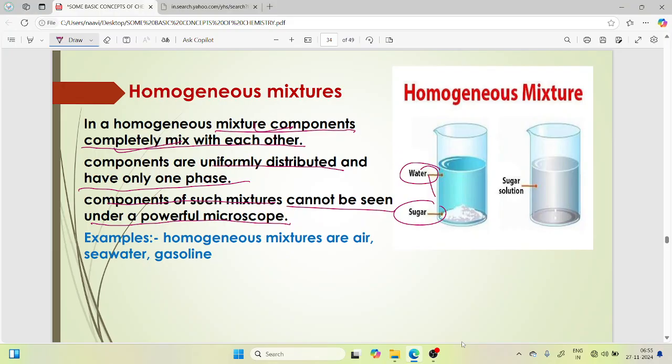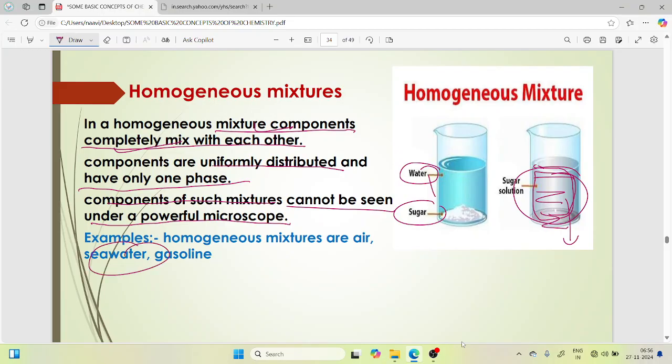This sugar solution is completely distributed throughout the water. It cannot change its identity and cannot change its phase. It has only one phase, and this sugar solution can't be seen even in a powerful microscope because the sugar is completely dissolved in the water.